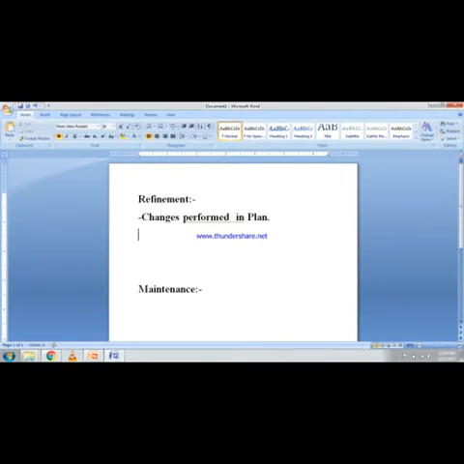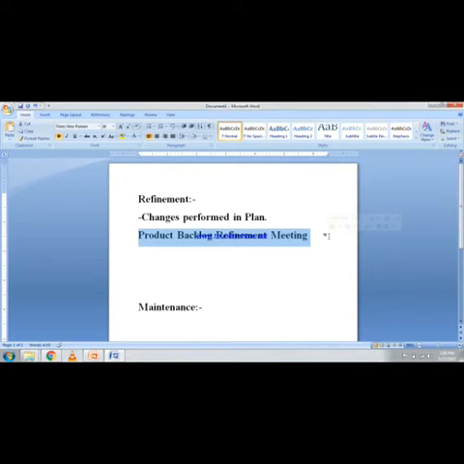We have heard this word many times, refinement. In the Agile Scrum process you have heard this word: product backlog refinement meeting. I am going to describe the meaning of refinement in today's session. What does it mean by refinement in a product backlog refinement meeting? Let me continue with a small example for the refinement.